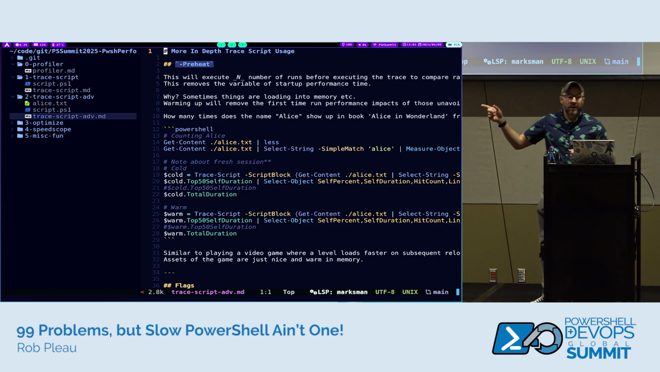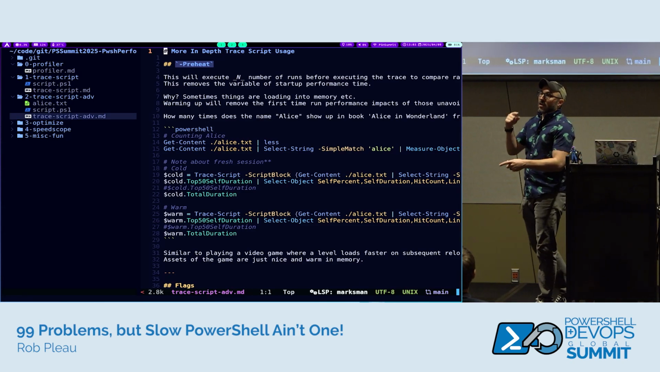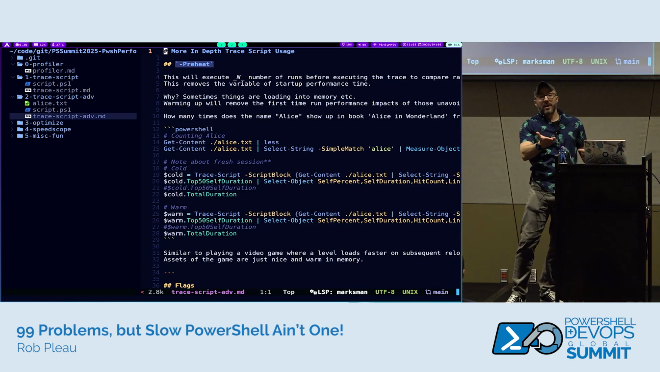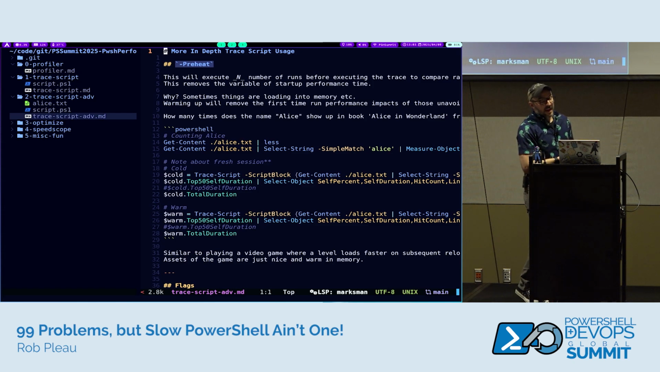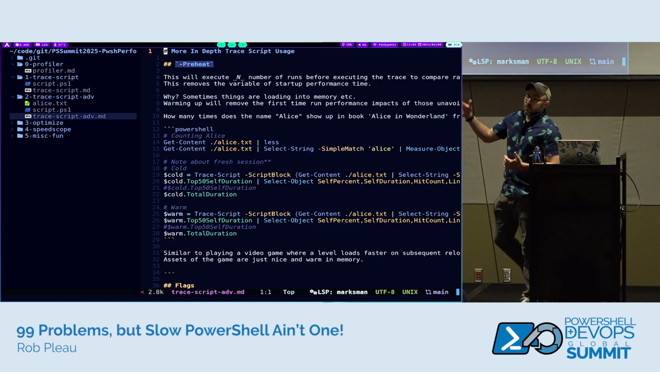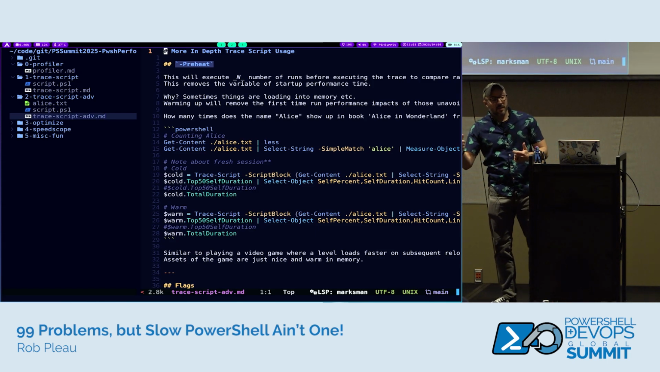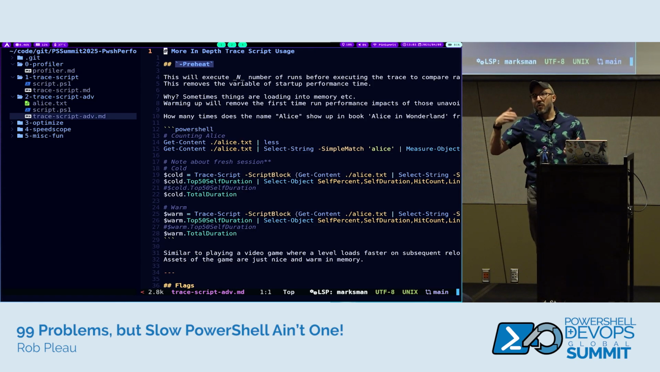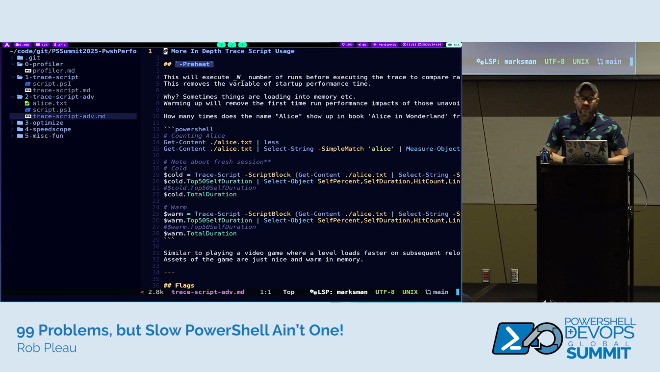There's a preheat parameter on trace script which allows you to execute so many pre-runs before the actual trace you want to look at. Again, it's that scenario where you know you're going to have to load stuff into memory, but after it's nice and warm, you're good to go, and that's where you want to get the performance numbers. So preheat lets you avoid the performance issues of those first-time runs.